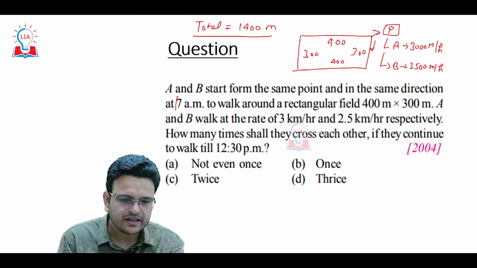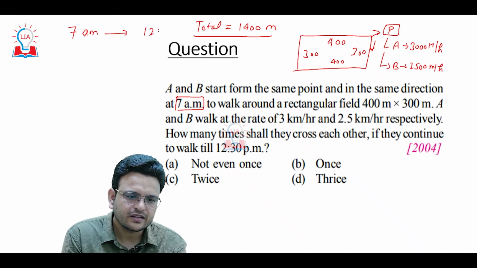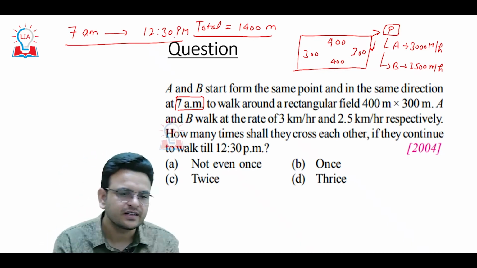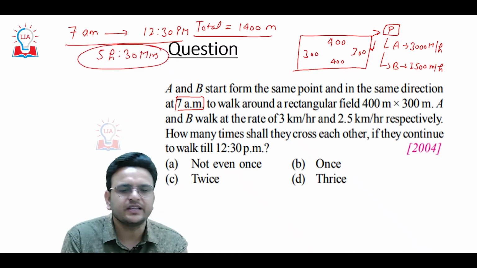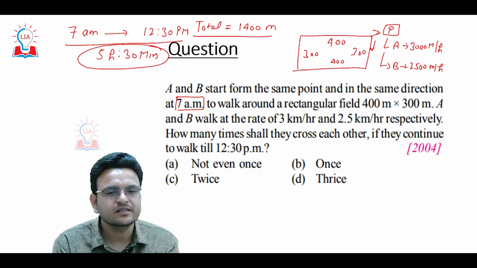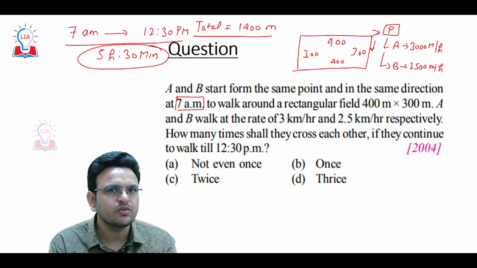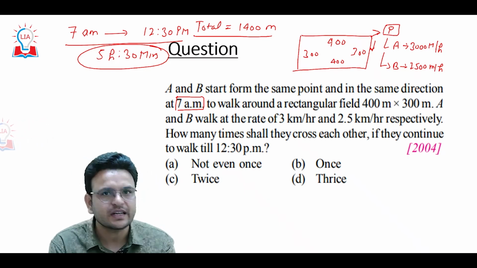They have started at 7 a.m. until 12:30 p.m. How many times will they meet anywhere on the track? So the time is 5 hours 30 minutes. I have already discussed this when we talked about meeting at the starting point: we have to take the LCM of the time taken by each person to reach the starting point.